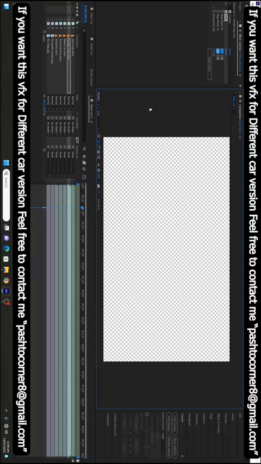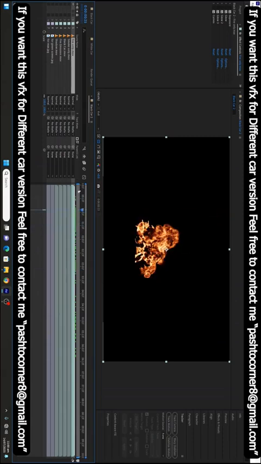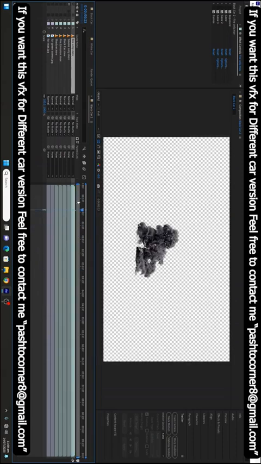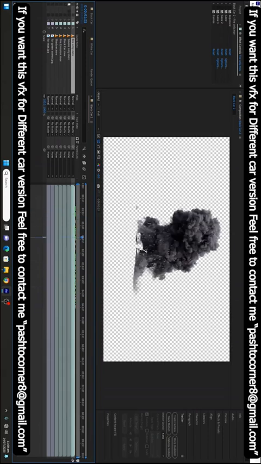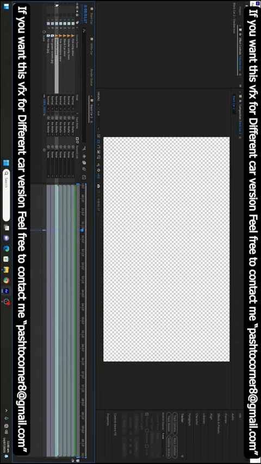After downloading this from Gumroad, what will you get? You will get the fire layer separately, the smoke layer separately, and the car layer separately. White is also included, and this is the emission of fire or reflection on the road. This is the shadow. All these layers are separate.